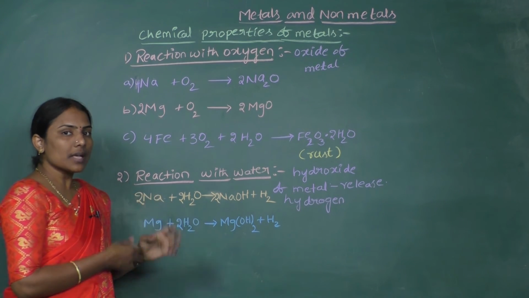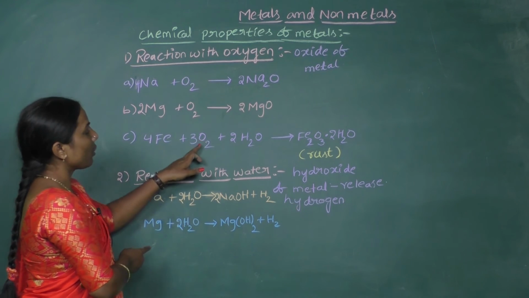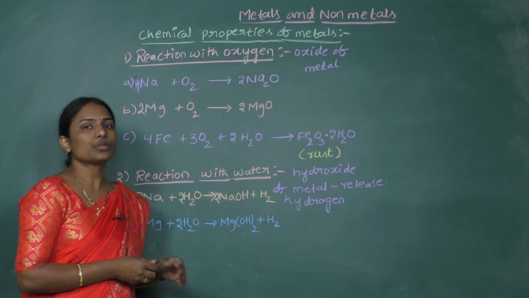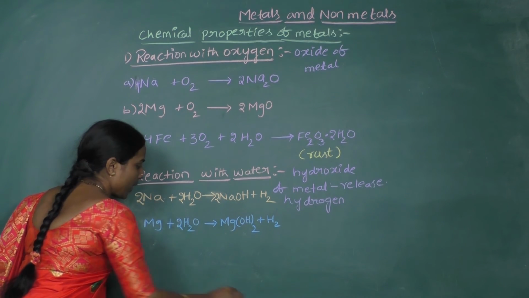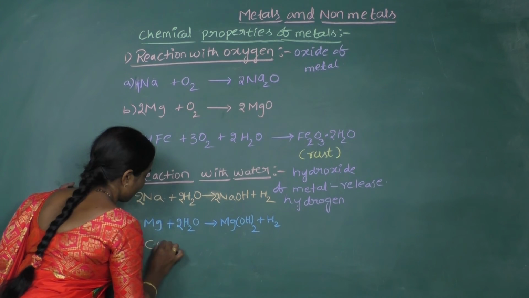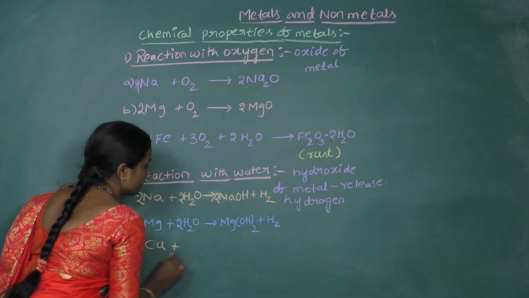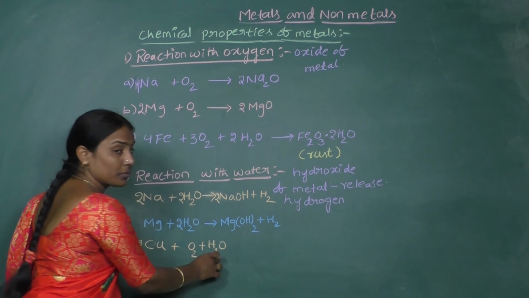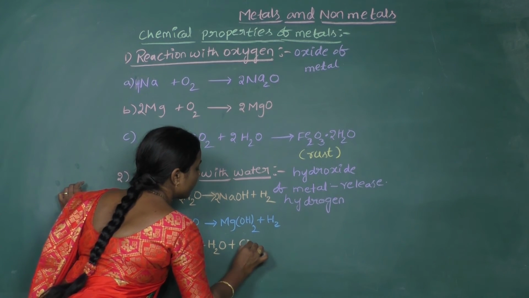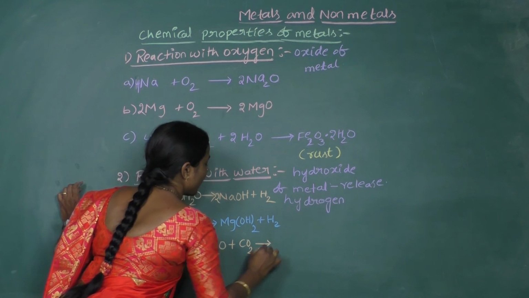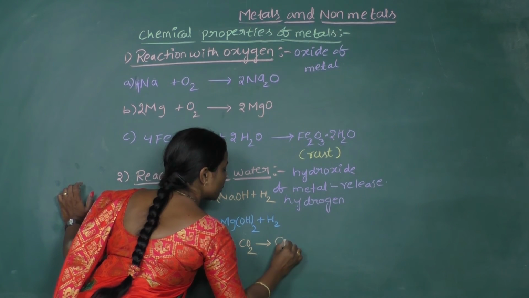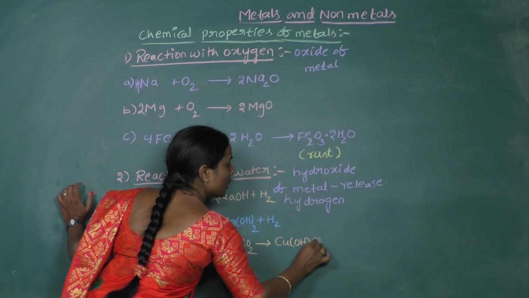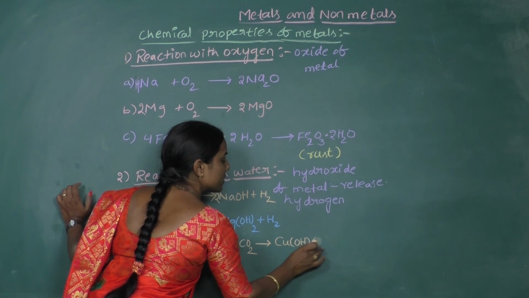And there are some metals which react with oxygen, moisture, and also with the carbon dioxide present in the atmosphere to form the corresponding compounds. For example, we will take copper. Copper combines with oxygen present in the atmosphere, water, means the moisture present in the atmosphere, and even with the carbon dioxide to form a compound which is the combination of copper hydroxide and copper carbonate, a single compound.